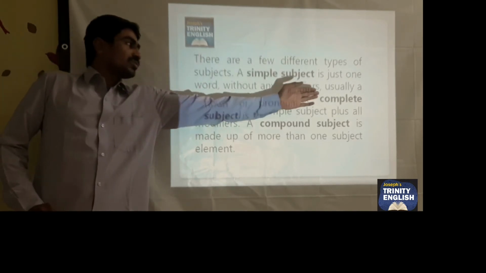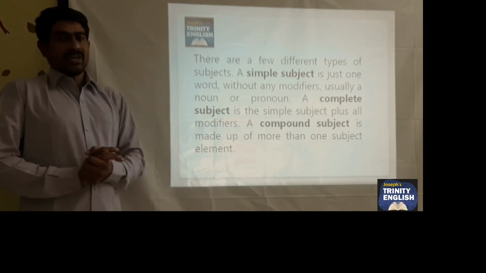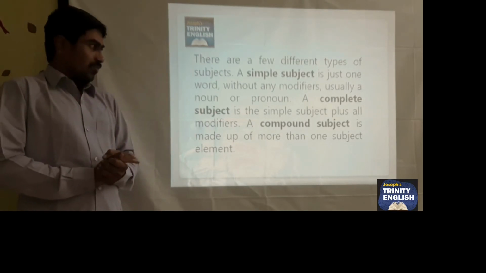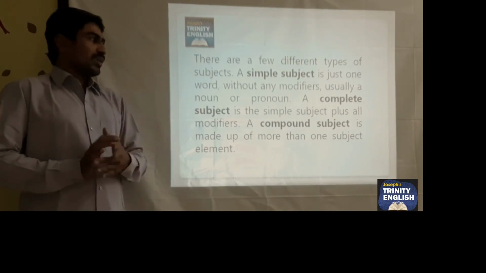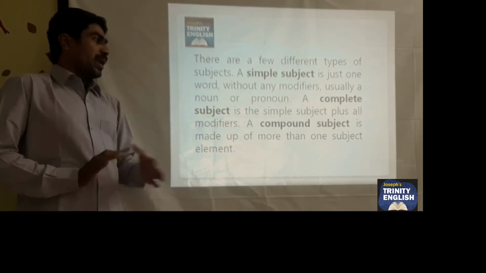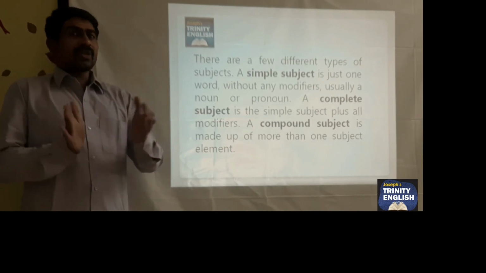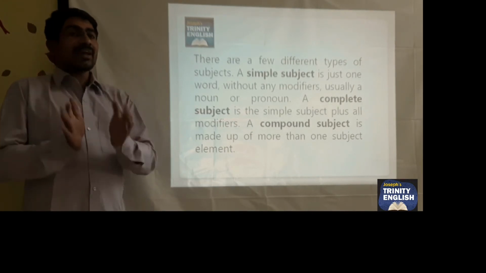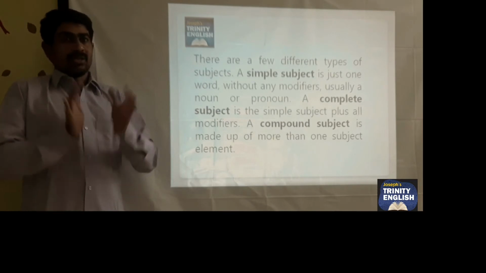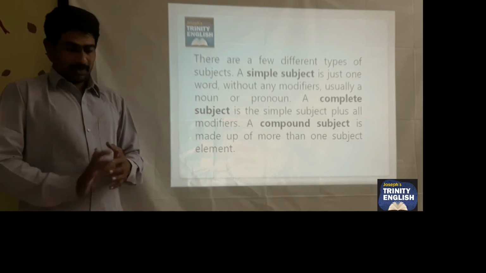It is the simple subject plus all the modifiers which support the subject. And the third one is a compound subject. A compound subject is made up of more than one subject element. Mostly it has a connecting conjunction, either and, or, and other conjunctions.